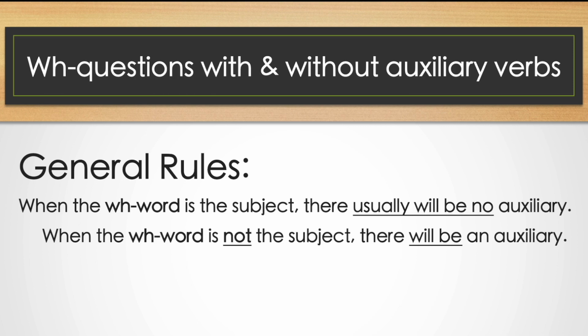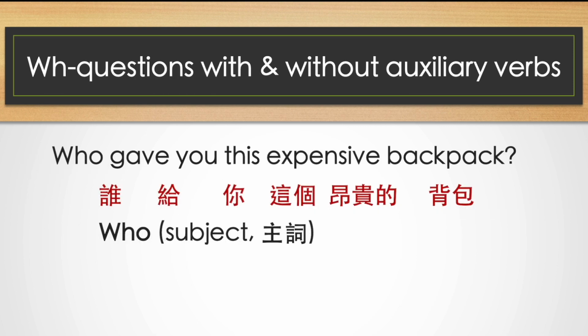So here we have, who gave you this. So who is the subject? Who gave you this? So somebody we don't know gave you this expensive backpack. So who in this case is the subject. So no auxiliary verb needed here. Let's look at the next example.